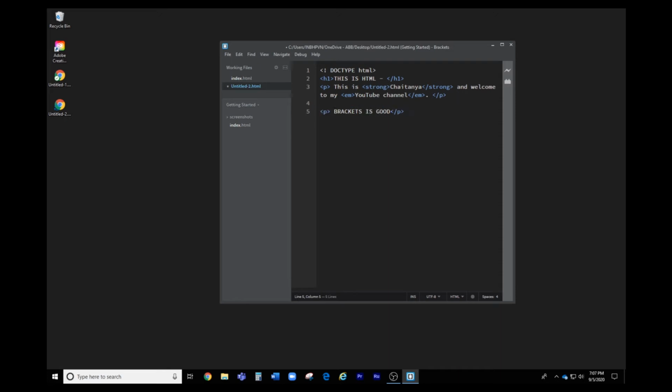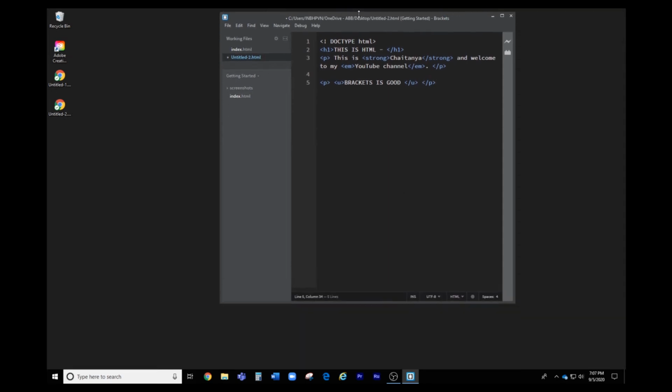So I want to underline this, so what you can do is just type U before Brackets without a space, U. You have to close it. So just Ctrl X and Ctrl V. Now I'll show you the live preview about how it comes.